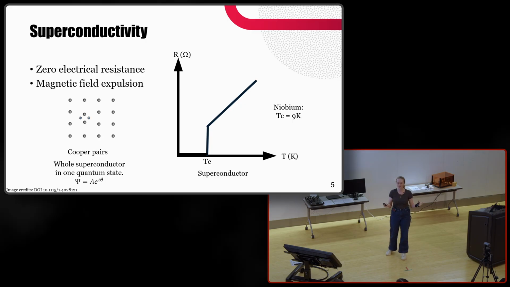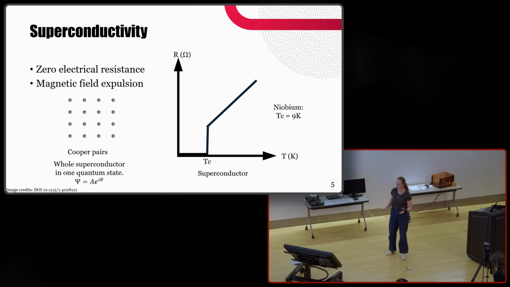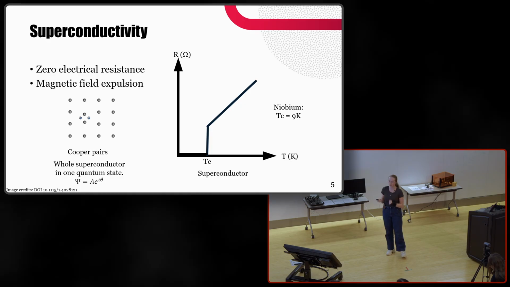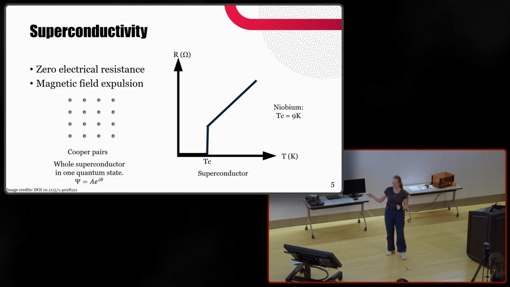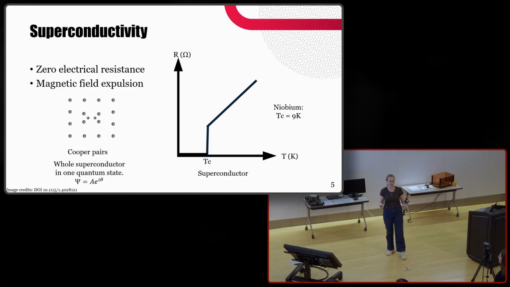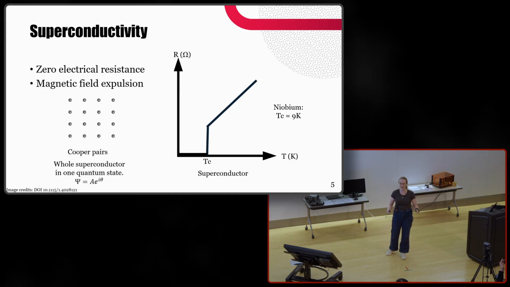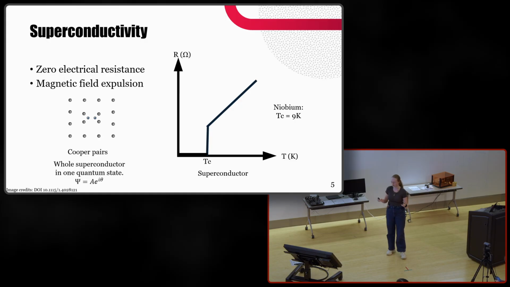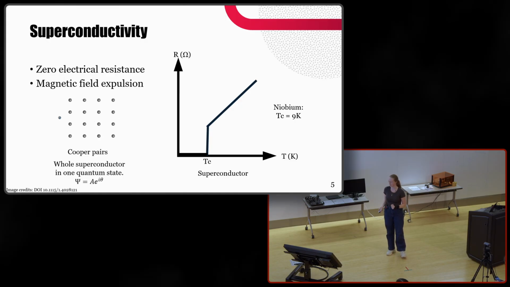So now suddenly all the electrons can form together one quantum state. So the whole superconductor can be described by this one wave function with an amplitude and a phase. Even if there are impurities, it doesn't affect the conduction of this whole quantum state.